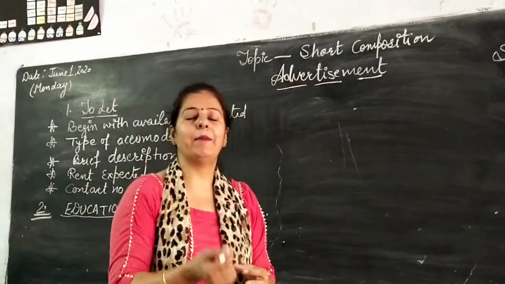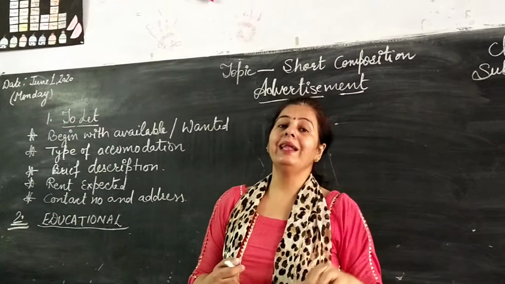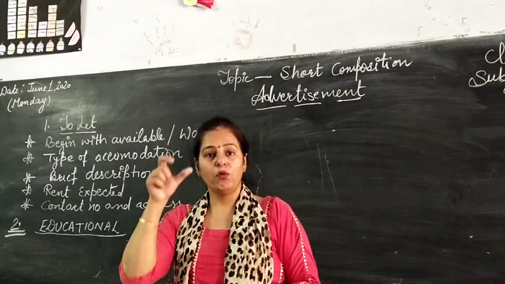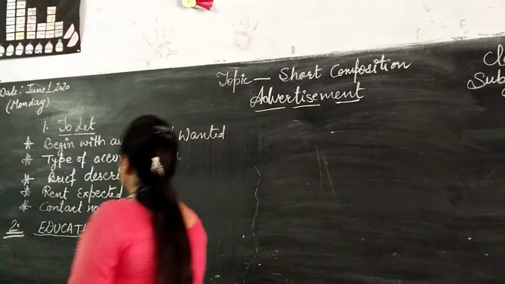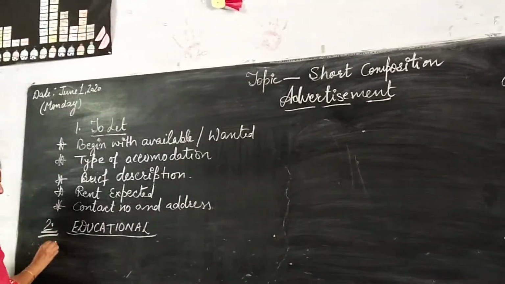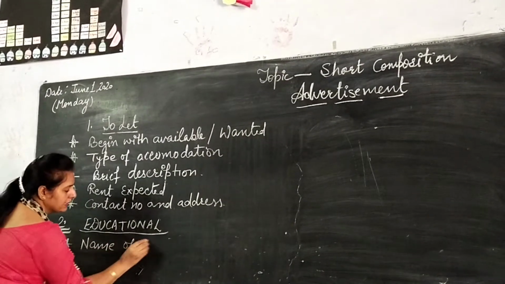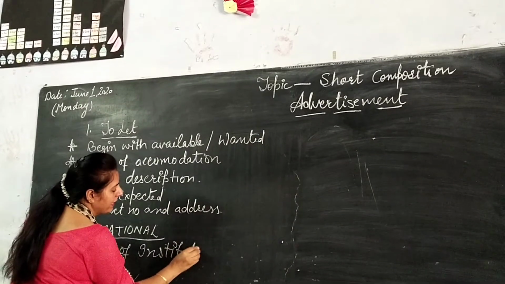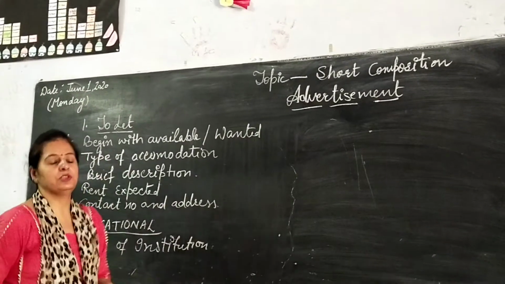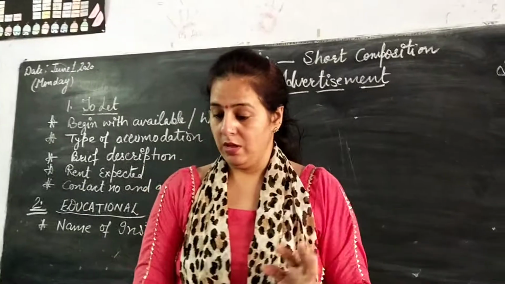You can take the example of any institute, like Allen Institute, Aakash. They are giving their advertisements and offering courses. In this, first of all, we should give the name of the institution. We will start the advertisement with the name of the institution, for example, SHVM school name.